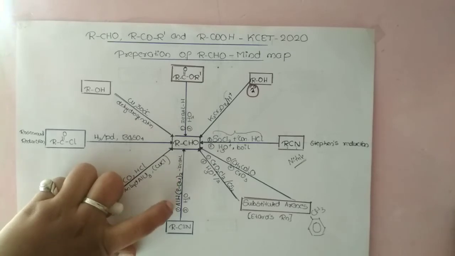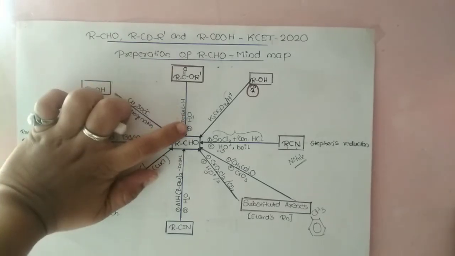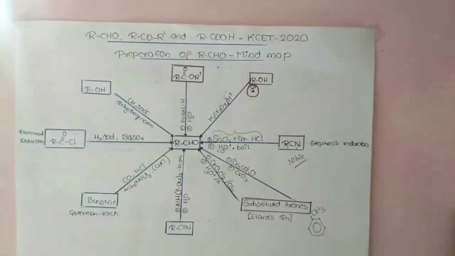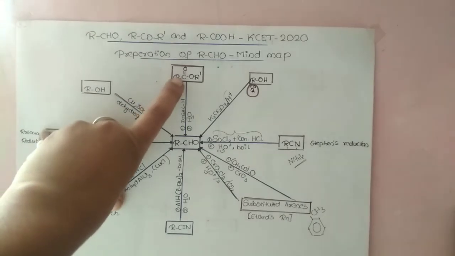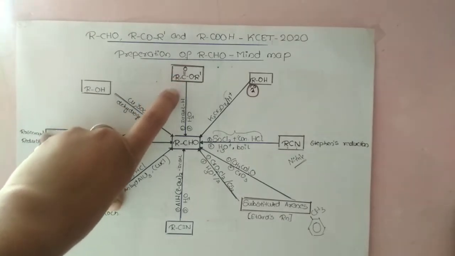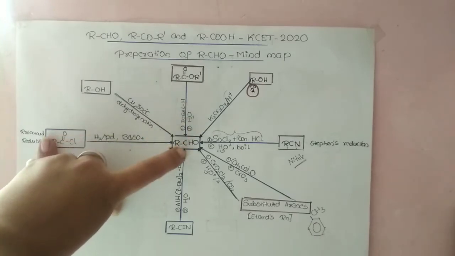Diisobutyl aluminium hydride is nothing but what? Dibal. Dibal means diisobutyl aluminium hydride. The role of Dibal is that it is a strong reducing agent. So what happens if you want to prepare an aldehyde, where you have an ester? The ester, when treated with Dibal followed by hydrolysis, results in the formation of an aldehyde.